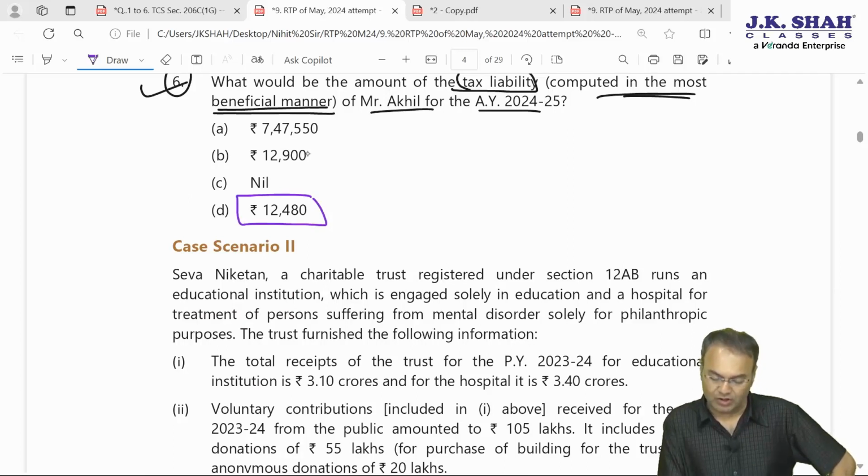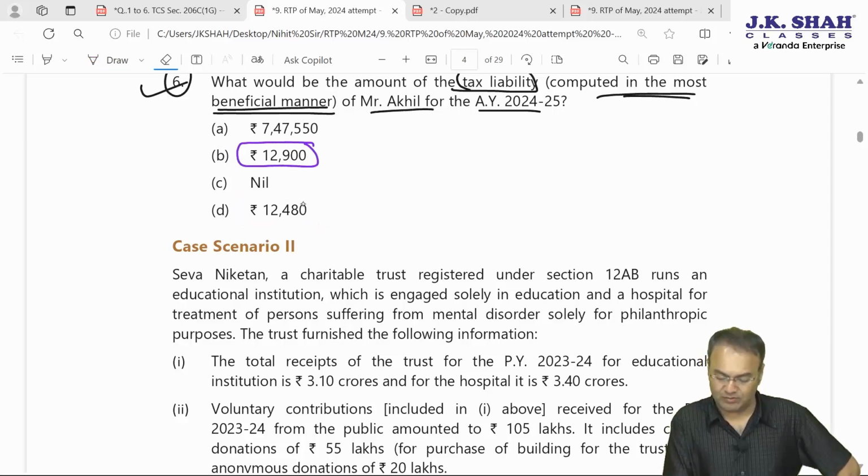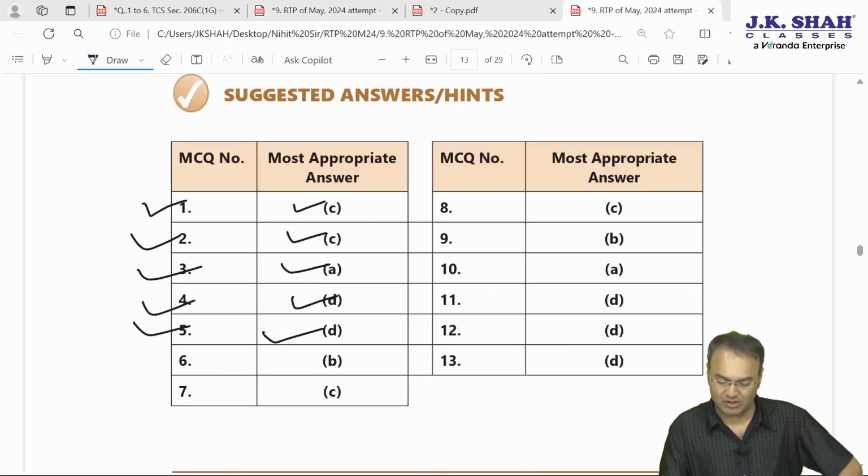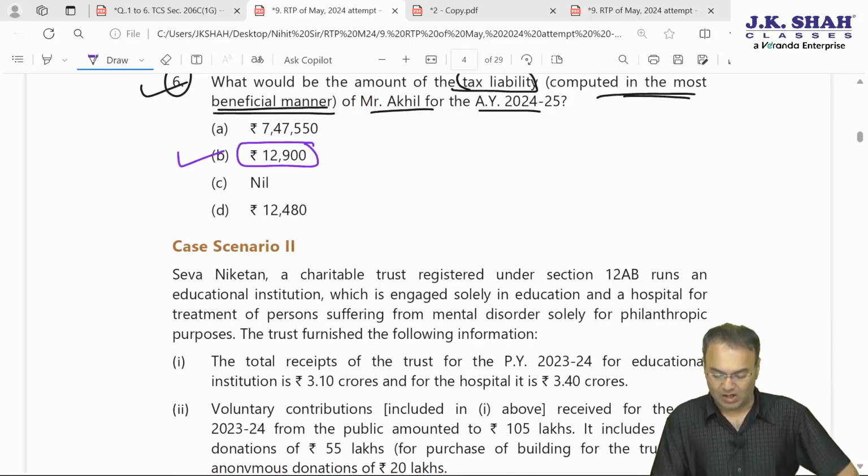12,480 and 12,900. The answer 12,900 is the correct option. Why 12,900? Because the answer is 12,896, rounded off to the nearest multiple of 10 rupees. B is the correct answer. Our answer is correct. That's it. With that, case scenario 1 comes to an end.